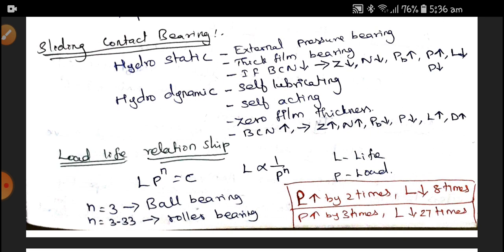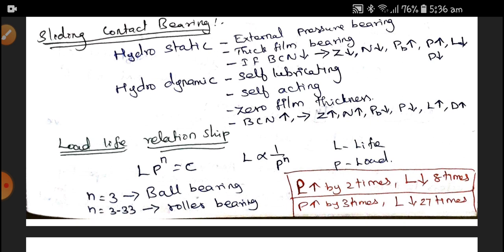Next, an important relationship, which is the load life relation. For bearings, this relation is very important. It gives a definite relation between the load and life. Here we come to know that life is inversely proportional to P power n.